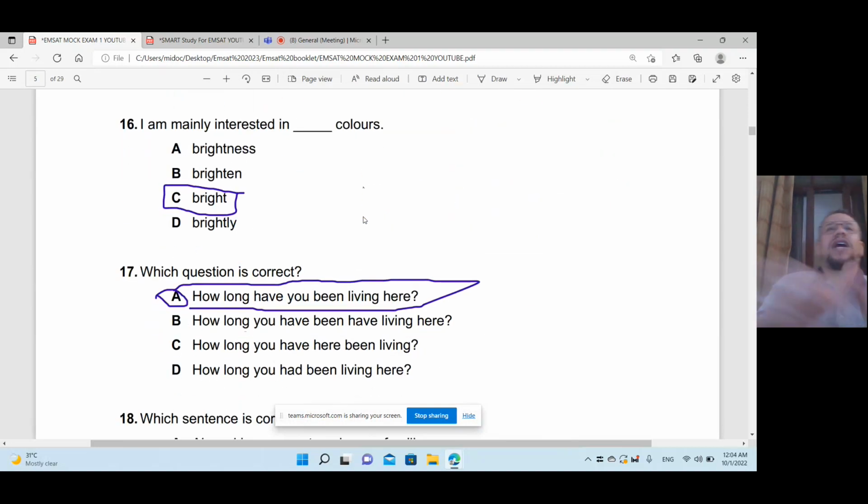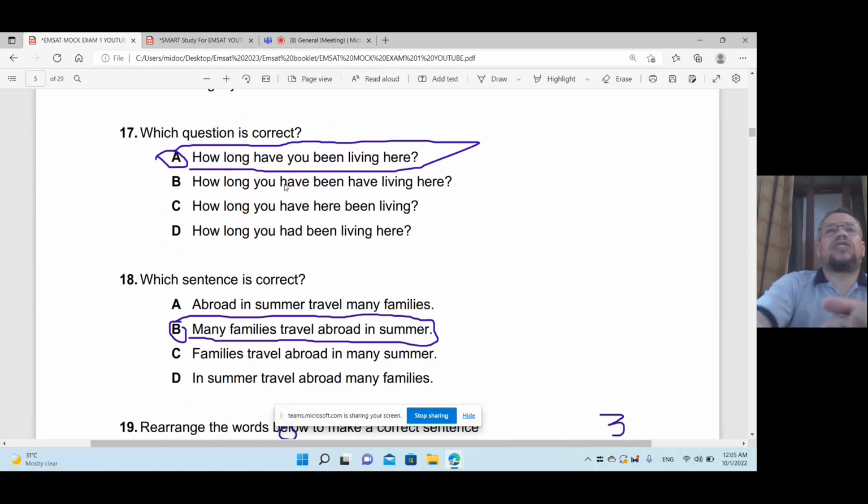Okay, that's good. I am mainly interested in colors. Colors here is a noun, so we need an adjective. Which one is an adjective? Bright. Brightly is not an adjective. Brighten is not an adjective. And brightness is a noun. So bright colors. Which question is correct? How long have you been living here? Or how long do you have? That's wrong, you say "have you". Or how long do you have? The same, you had, that's wrong. All of them are wrong except one is correct.